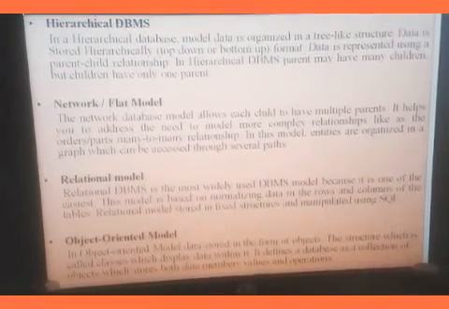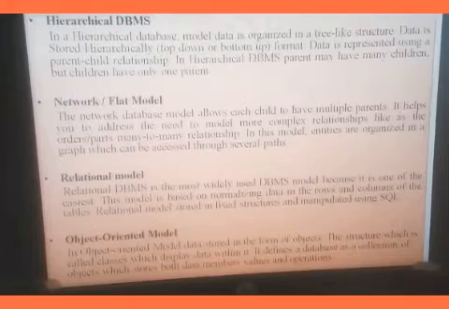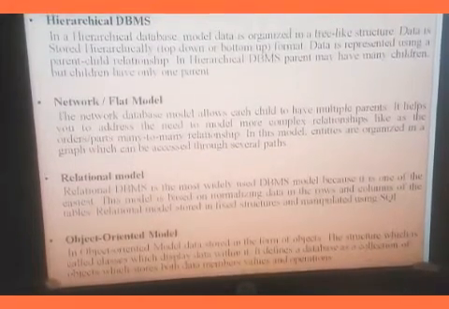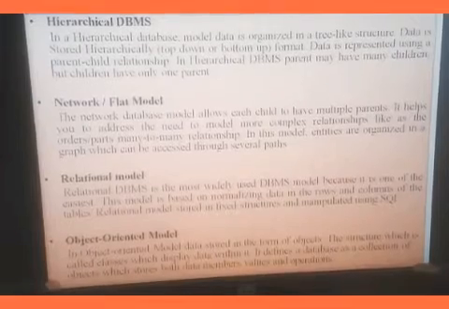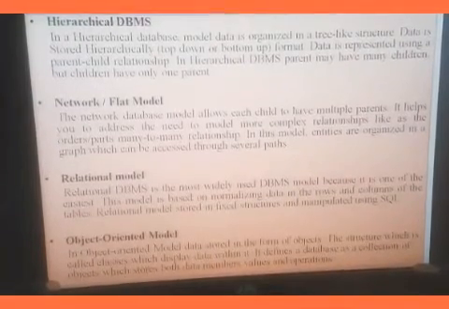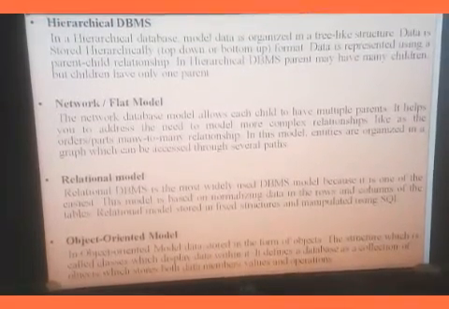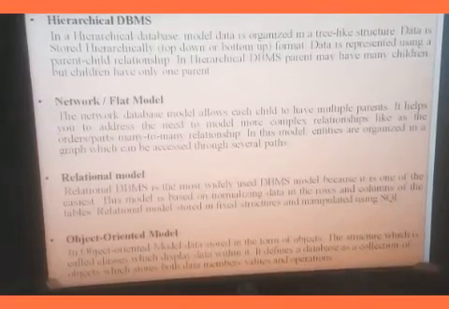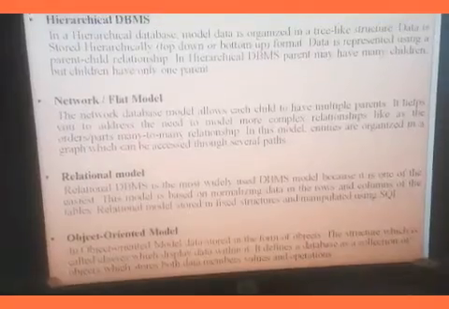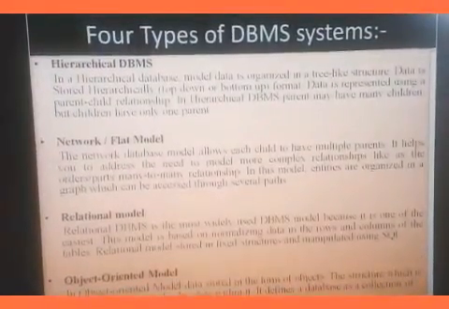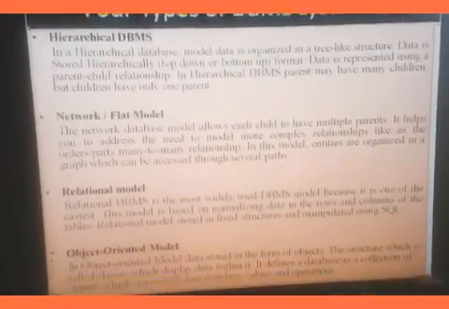So here it can store in the form of objects. That's why it is an object oriented model, and that structure is also called classes, which display data within it. So these are the 4 types of DBMS software or systems.